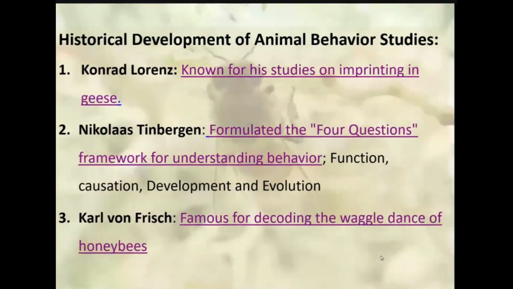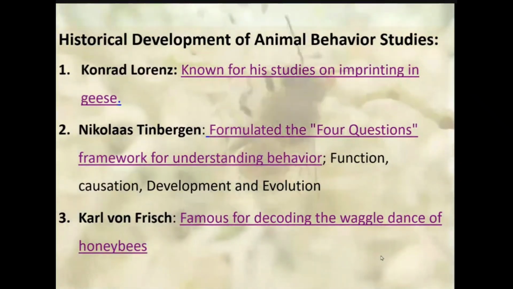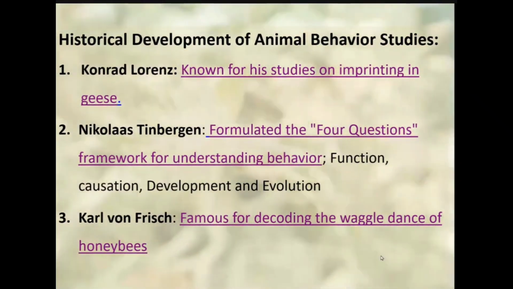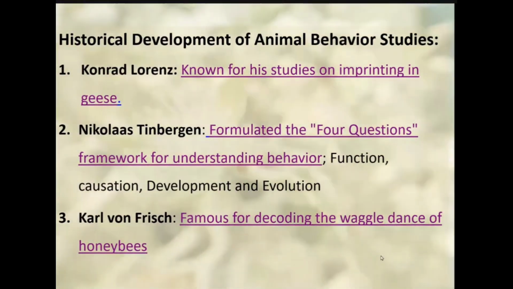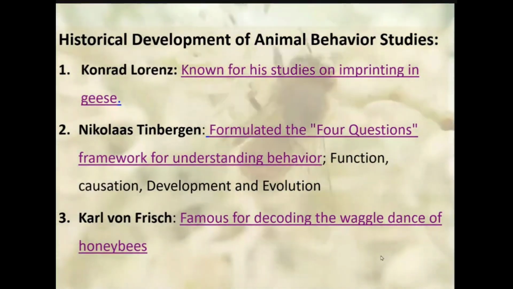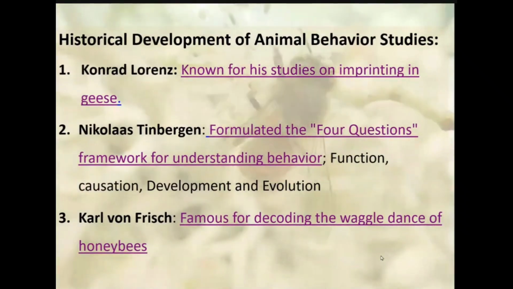In the animal's life, it forms a strong and irreversible bond with a particular stimulus, often parents and caregivers. Lorenz famously demonstrated this phenomenon with greylag geese.